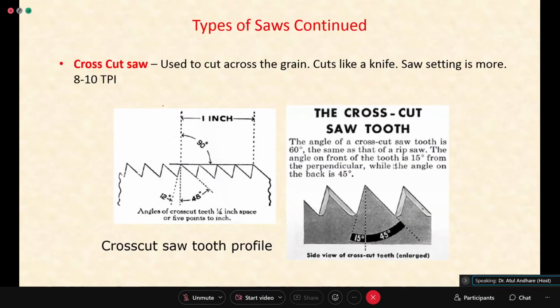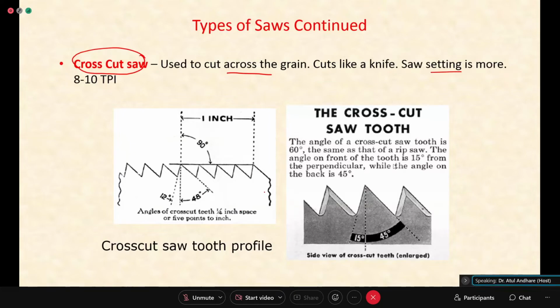Then the other saw that is used, based on the cutting action, is called a cross cut saw. The name tells you that it is coming across the grain. That's why it is called cross cut. Cutting action is similar to a knife that we normally use in the kitchen. The saw setting, that means the offset on the right and left, that bending, is more as compared to the other saw.